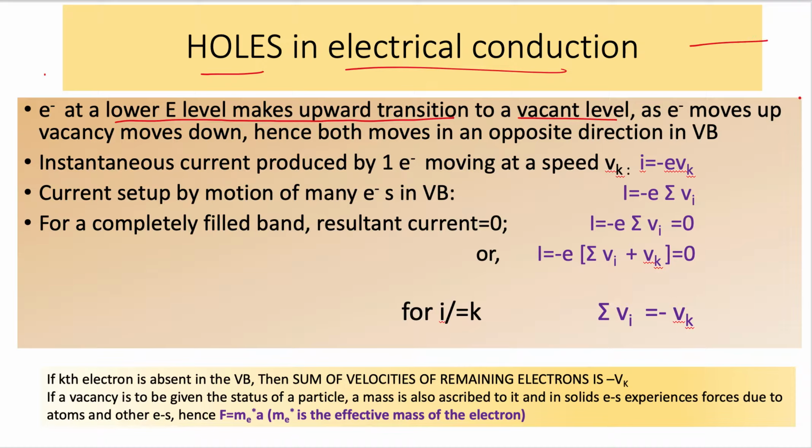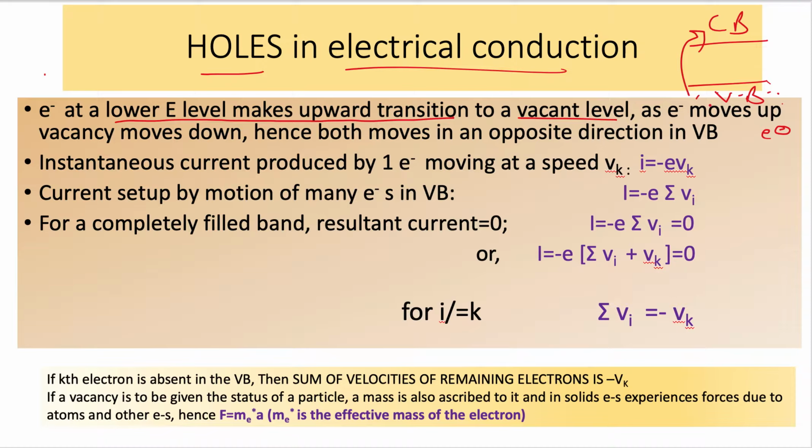I'm drawing the diagram for you. It's the valence band and the conduction band. The valence band is fully filled with electrons. Electrons are present here, right? So what is happening? An electron at a lower energy level makes an upward transition to a vacant level. As the electron moves up, the vacancy moves down.